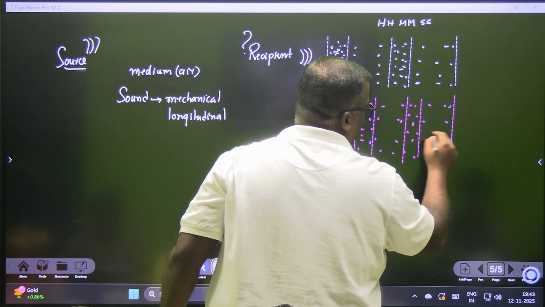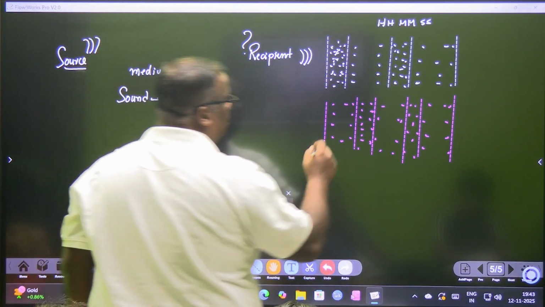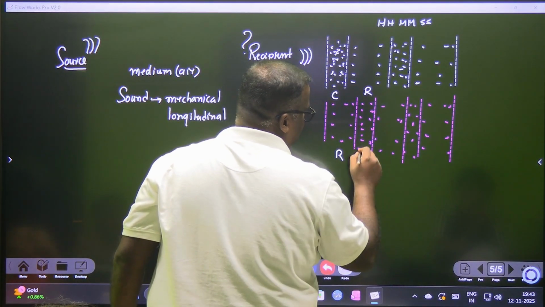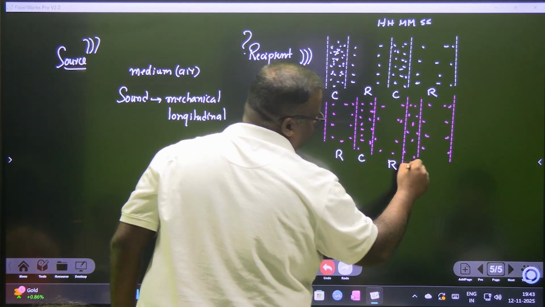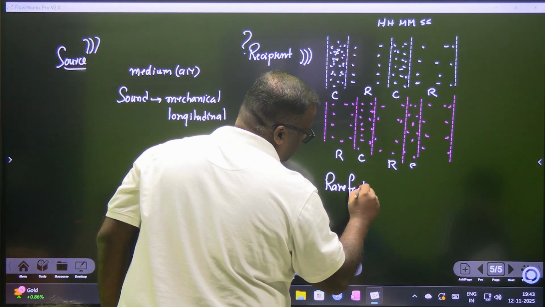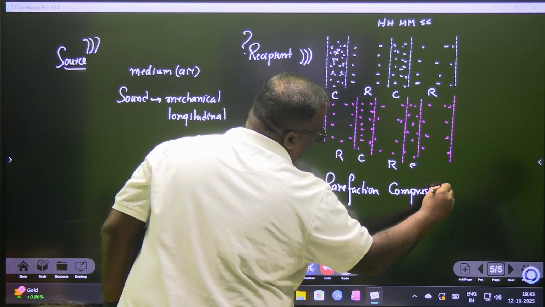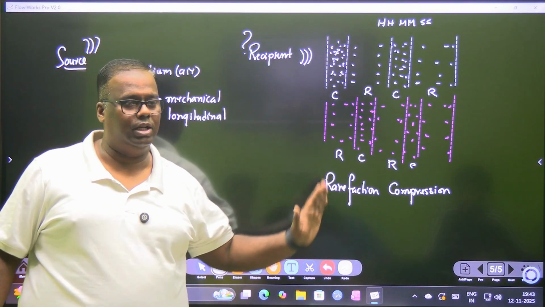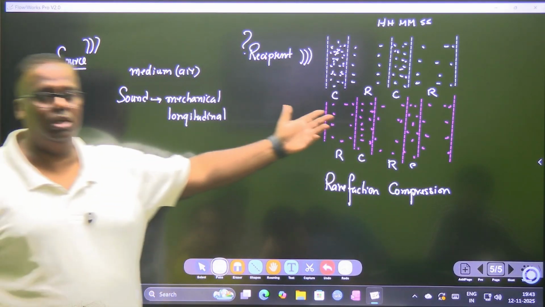As long as this disturbance can travel to the distance where your ear is, you will be able to hear. So what do we call it? We call this zone as rarefaction, compression. Then again rarefaction, compression. Then again compression, rarefaction. इसको हम बोलते हैं rarefaction and compression. So if you now look at the sound wave is a series of rarefaction and compression traveling along the direction. चपक चपक करके जा रहा है. जितना दूर तक जा सकता है उतना दूर तक सुनाई देगा.